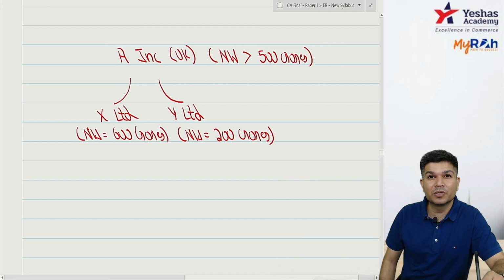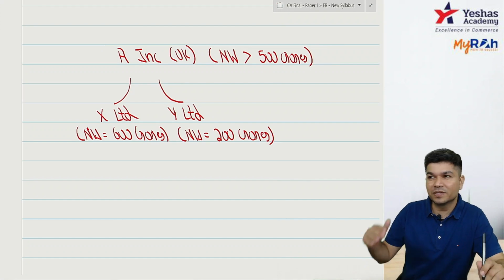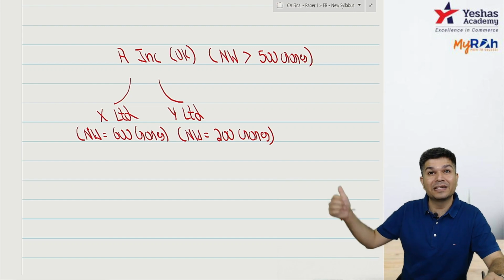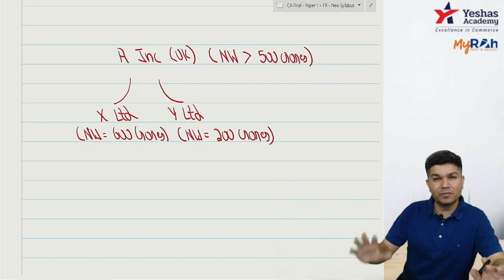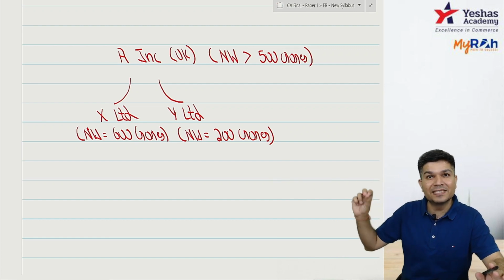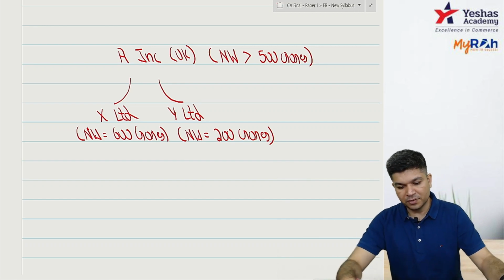Mohan has a question, sir. Is it turnover or net worth? Dear, it's net worth. It's not turnover. Net worth is assets minus liabilities, or you can say capital plus reserves minus your fictitious assets. I'll come to that later on. We'll understand the calculation of net worth and which date's net worth we need to take. Clear, Mohan?